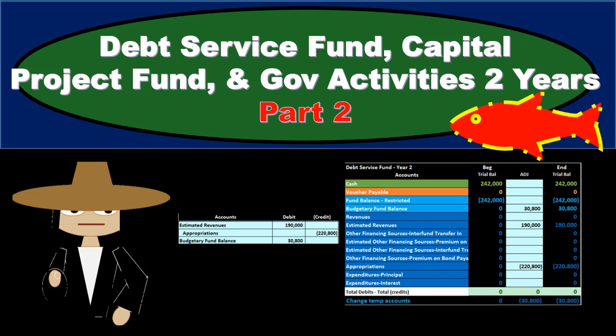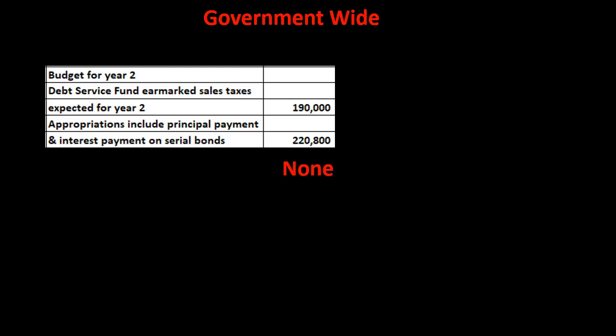In this presentation, we will continue on with the second part, part 2 of our fairly comprehensive problem related to the debt service fund, the capital project fund, and the government-wide activities. 2 years of operations. We entered the first year of operations in the prior presentation, part 1 of the 2 parts, and we did the closing process. Now we're going to continue on with the activity in part 2, year 2.